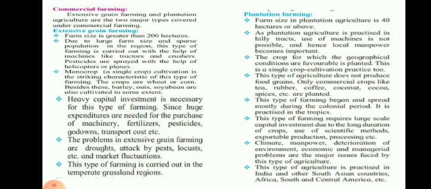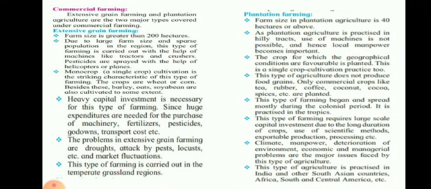Locusts are insects like grasshopper. Recently we have seen in lockdown last year, March April, that there was locust attack in the northern part of the country, Rajasthan, Madhya Pradesh. We have also seen. So these insects come in a huge group and they destroy the whole crop. In this way, these are the most important things which are considered under extensive grain farming.